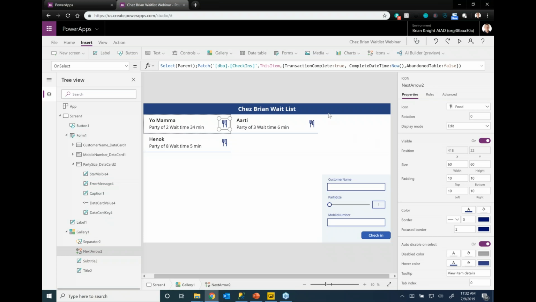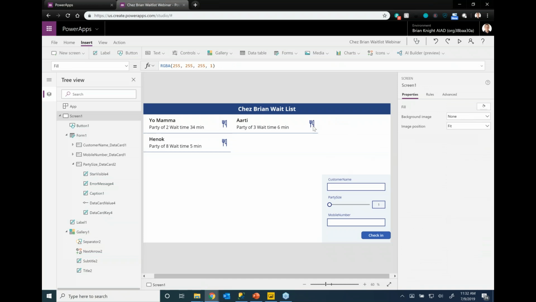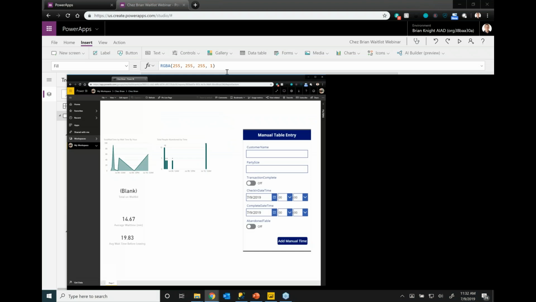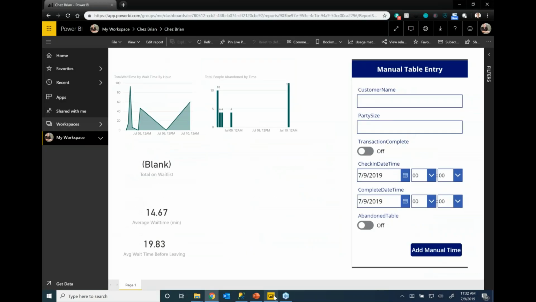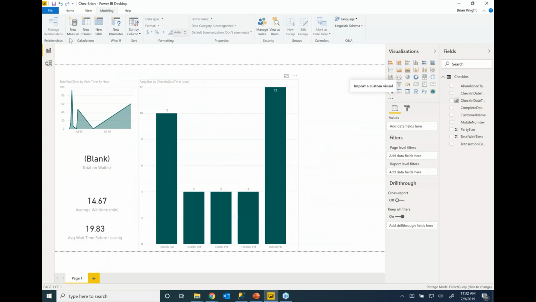So our next step is I want to add a little Power BI element right here. I've got a Power BI report. Let me open it up so you guys can see it. Let me bring it over to our window here. I've got a really simple Power BI report. I'm going to go ahead and submit over to production. This is what it looks like right here. And I'm going to go ahead and deploy this.